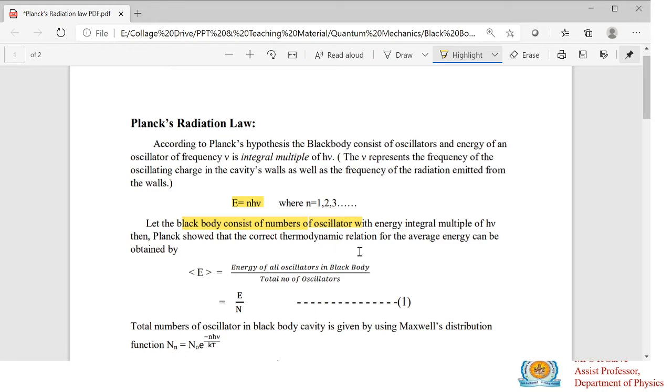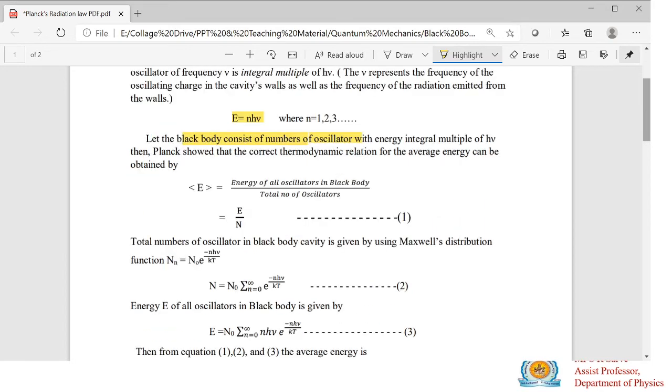This is known as the average energy. To find the average energy of a black body, we have to find the energy of all oscillators in the black body divided by the total number of oscillators. Capital E is the energy of all oscillators in the black body, and capital N is the total number of oscillators.